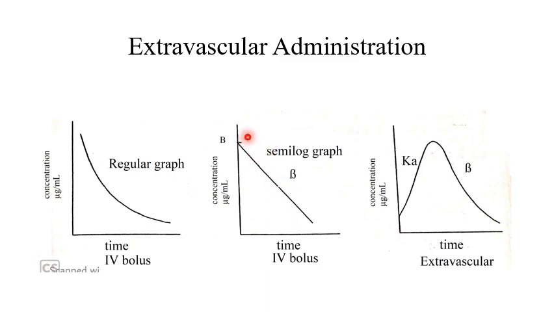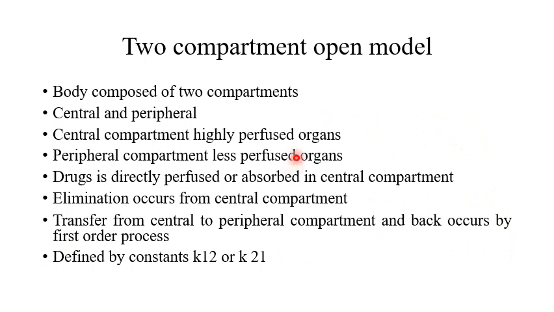You are seeing that on semi-log graph paper there is only a decline phase, only an elimination phase denoted by beta, and when we plot the same values on a regular graph, we will get a curve like this. So this is the case when we express extravascular administration in case of one compartment open model. So let us now discuss two compartment open model.